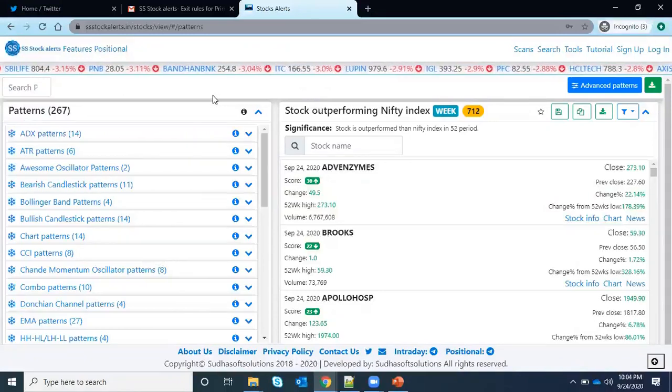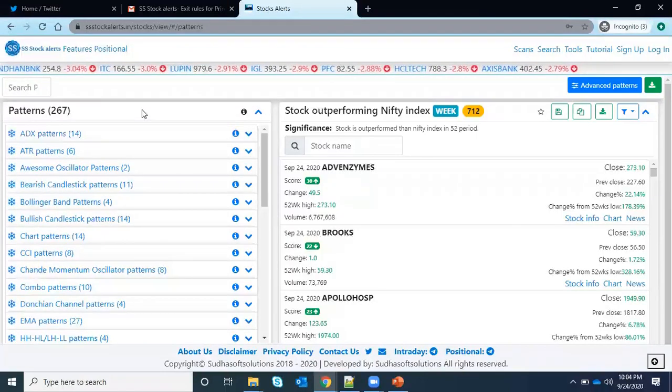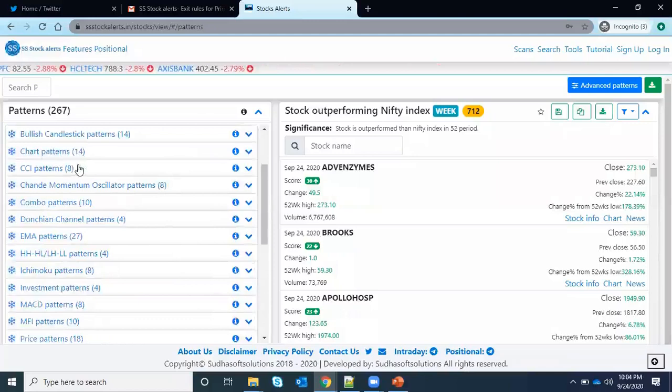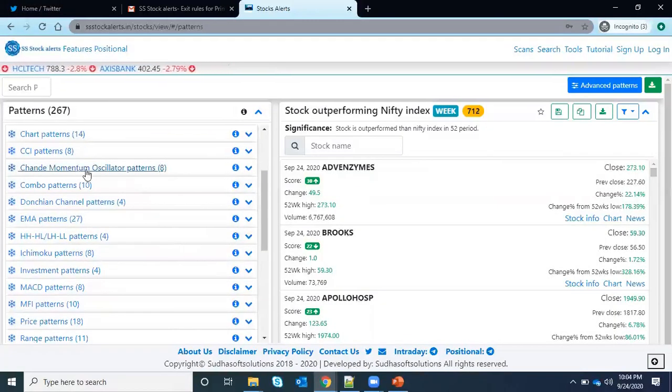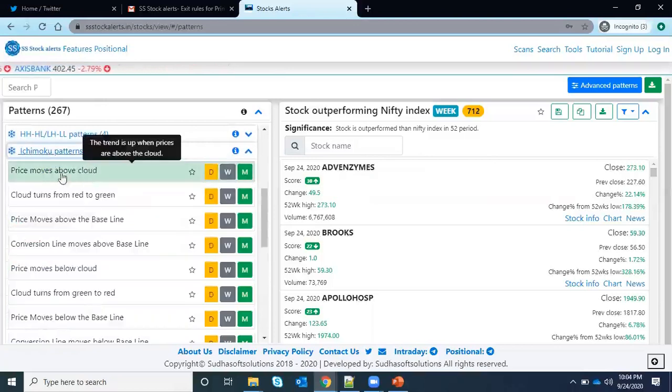So these are the scans, and there are so many of them. You can see the count, 267, but that is not important. What is important is that each scan you can go through by its heading. If I want to scan based on the ADX indicator, I can go to ADX patterns. Suppose I am an Ichimoku trader and I want to scan based on Ichimoku. Then just select the Ichimoku patterns, and you can see price moves above the cloud.